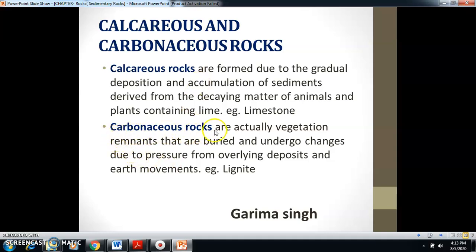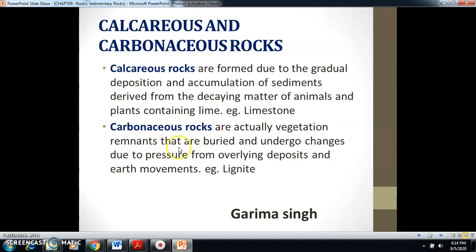Next is carbonaceous rocks. As I have told you, carbonaceous rocks contain a large amount of coal, and coal deposits are maximum available in dense vegetation areas. Wherever more forests or plants are there, it leads to the formation of carbonaceous rocks. How?